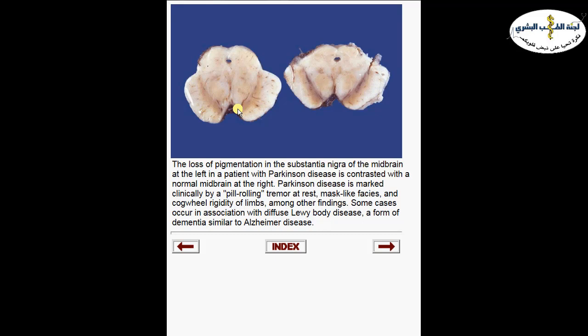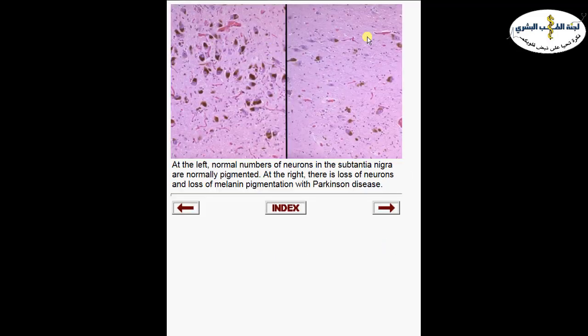In addition to the progressive memory loss, they have also the typical hand tremor. They are very famous for the pill rolling. We call it pill rolling tremor because it resembles as if they are holding a pill and rolling it. It's uncontrolled muscle movement. In addition to the pill rolling movement, they have rigidity in their muscles, and we call this rigidity cogwheel rigidity. And among other features, the abnormal gait, abnormal posture, and in addition psychological and mood disturbances and mask-like faces. This is Parkinson disease to the right, substantia nigra area, and this is from a normal person to the left side.